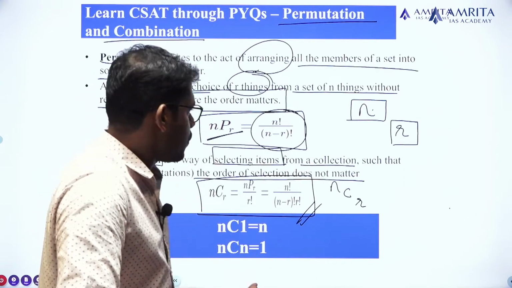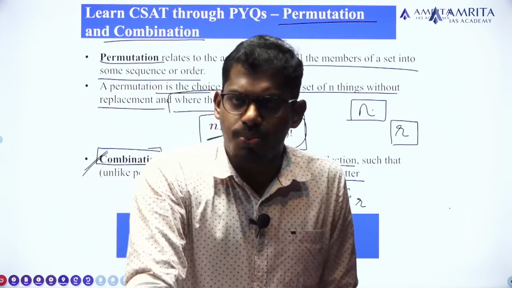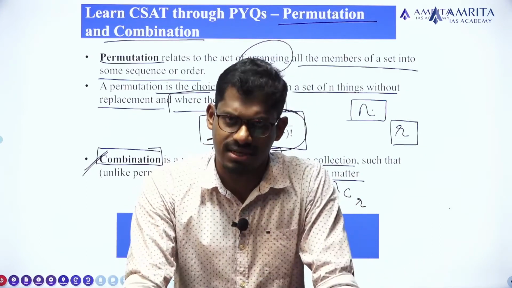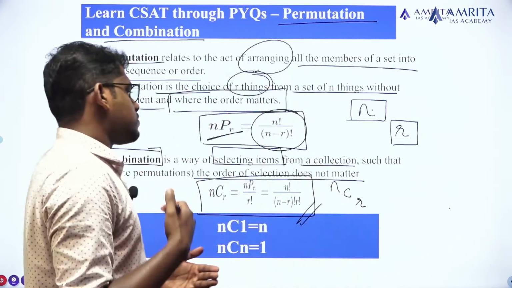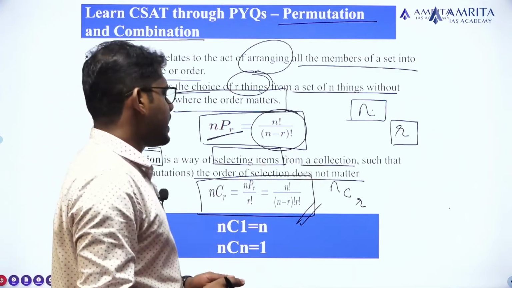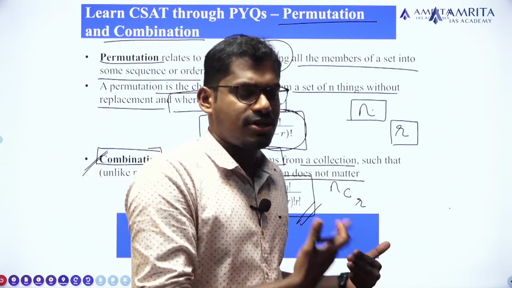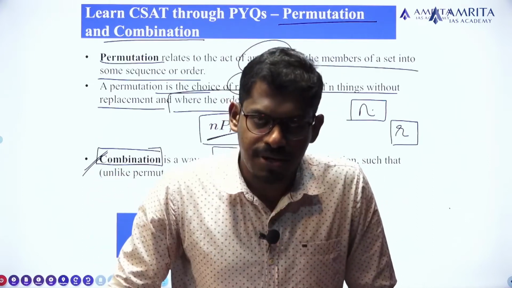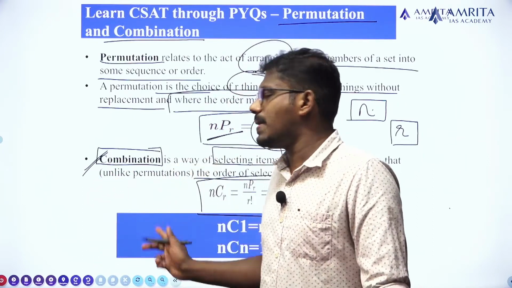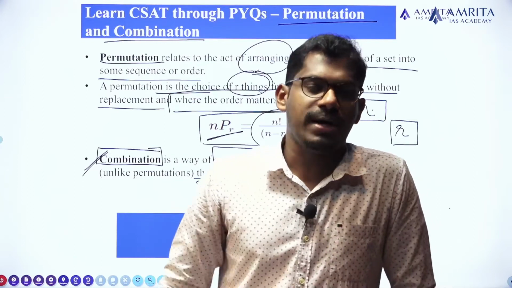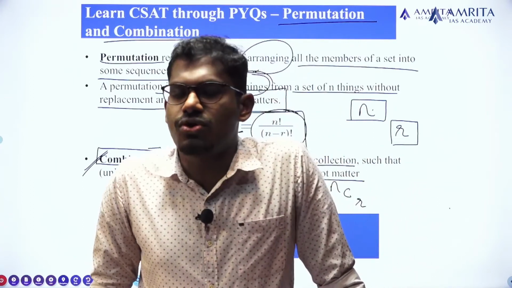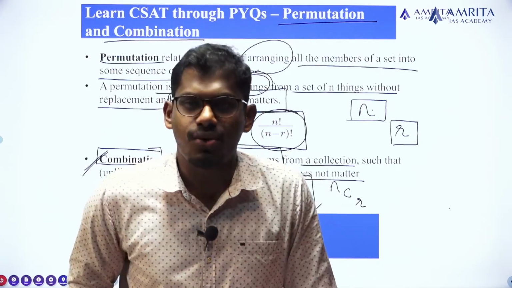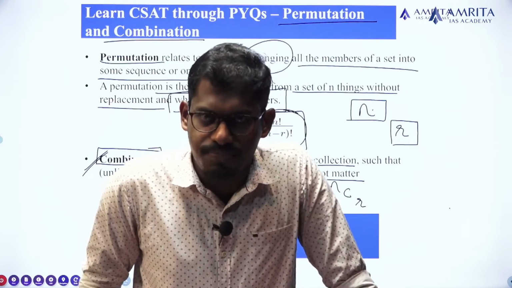I hope many of you have already learned this particular topic for other competitive exams or in your school times. Okay. However, for a beginning, let me explain the idea of permutation and combination and their expressions. The expression for permutation nPr is equal to n factorial divided by (n minus r) factorial. The expression for combination nCr is equal to n factorial divided by r factorial into (n minus r) factorial. Clear? Okay.